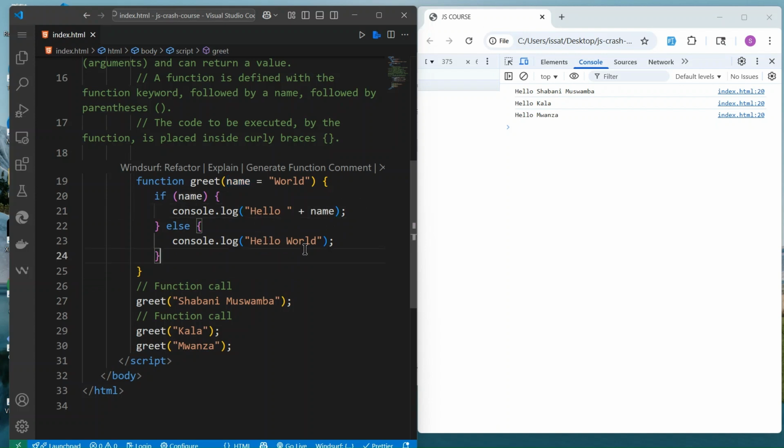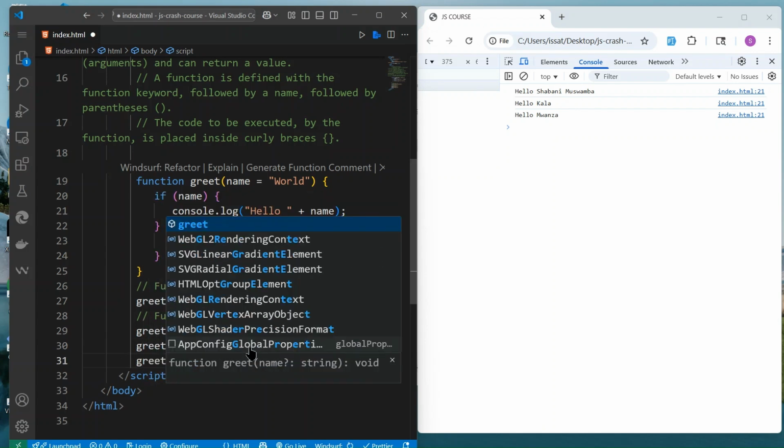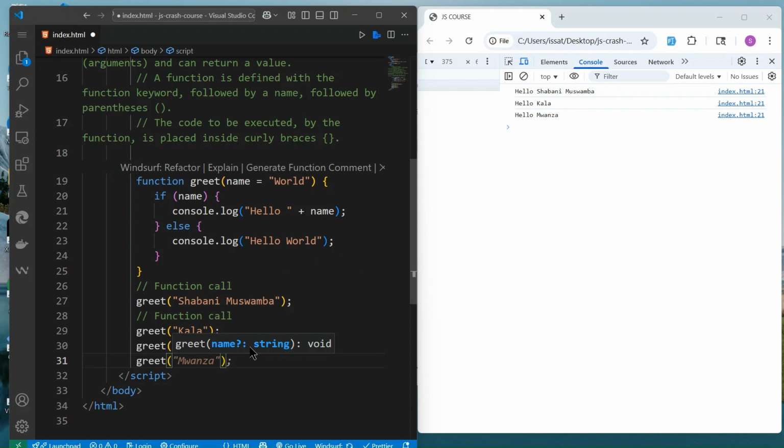Else we just return hello world. So this is what a function can do. For the last greet call, we don't pass anything. If I reload it, now you see it just prints hello world. So the function can do many things.